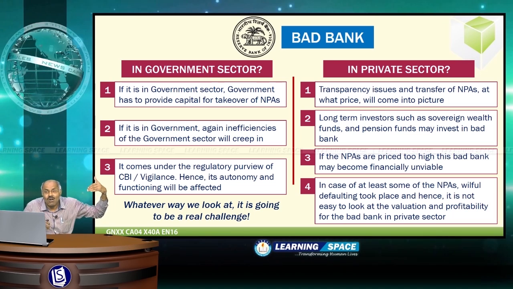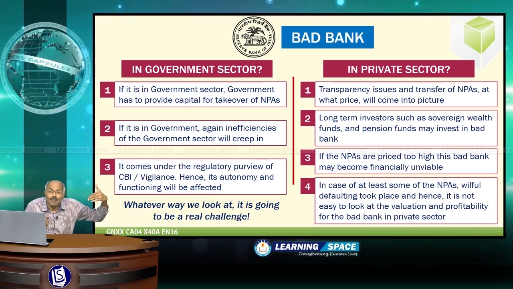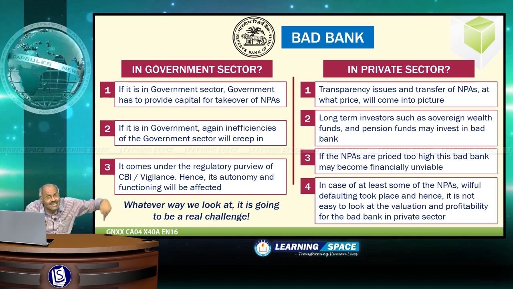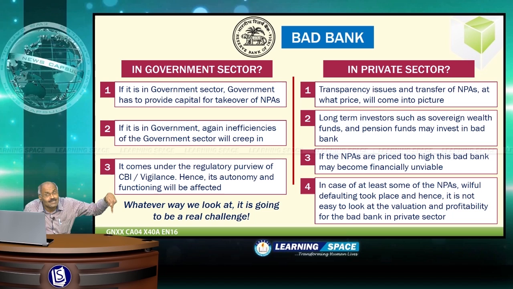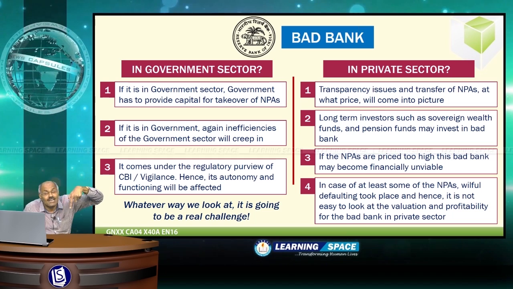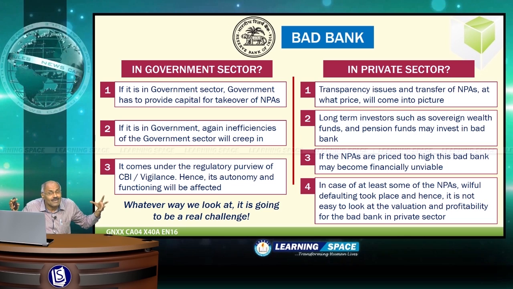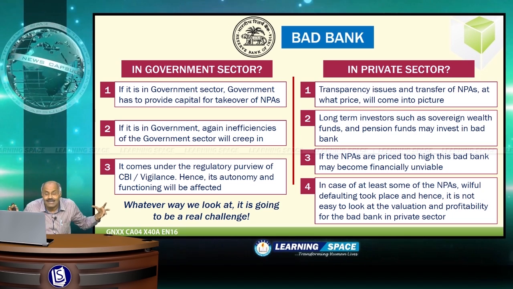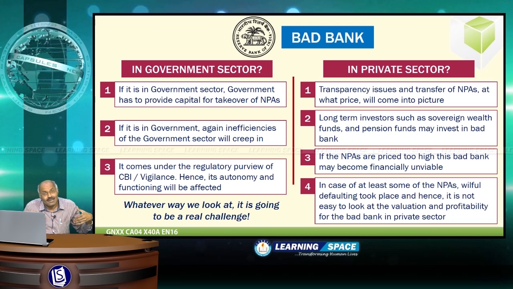Then it is not easy to look at the valuation and the profitability for the bad bank in private sector in case of the loans deliberately diverted for some other purpose, that is in case of willful defaulters, right? So whatever way the government tries to go, it is a real challenge for the government, right friends?